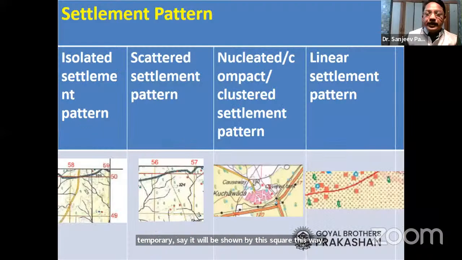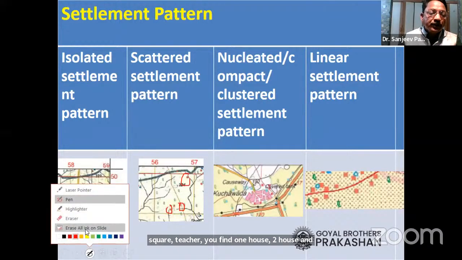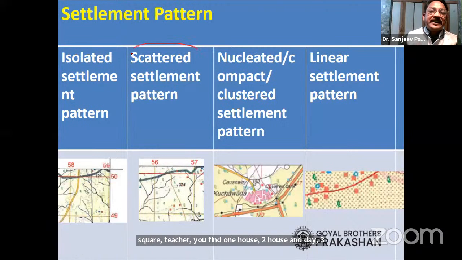Okay, now please see this. Now look here. In this square, teacher, you find one house, two houses, and three houses, and they are away from each other. We call it by the name scattered settlement pattern. Here in this entire grid, I find only one house.